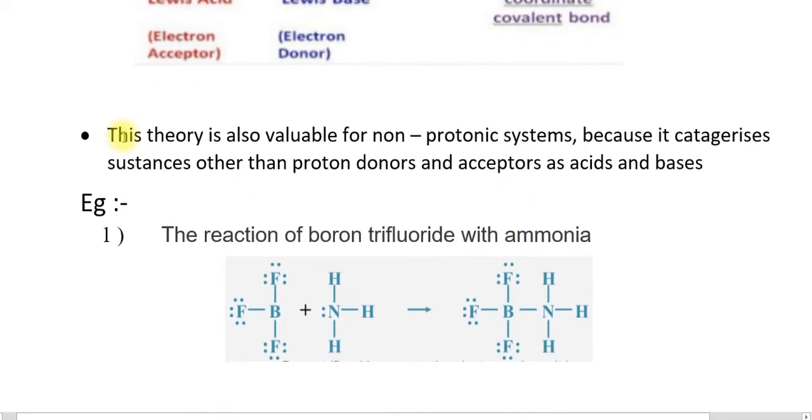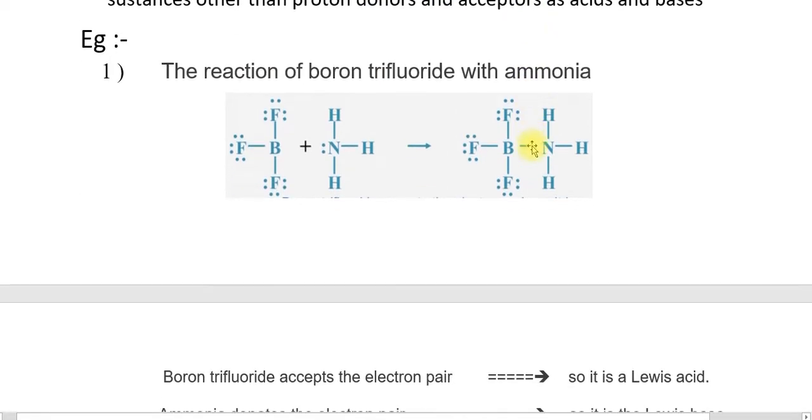And this theory is also valuable for non-protonic systems. Why? Just because this Lewis concept is totally based on the donating and accepting nature of a substance, taking electrons and giving electrons. And because it categorizes substances other than proton donors and acceptors as acids and bases, this theory is very valuable for non-protonic systems. For that we can consider an example.